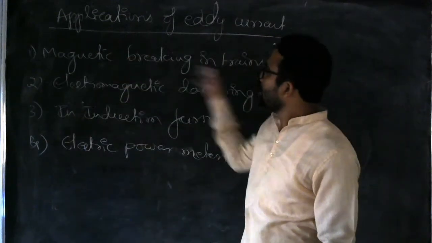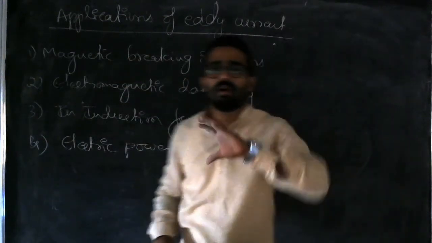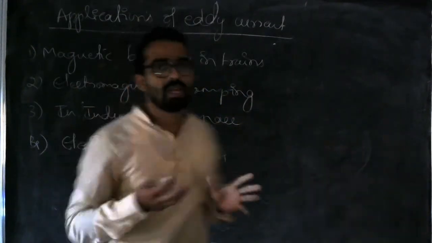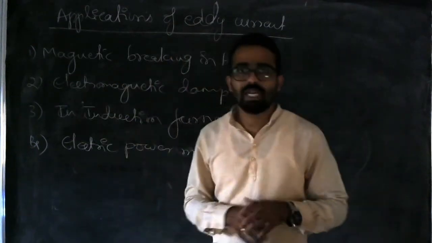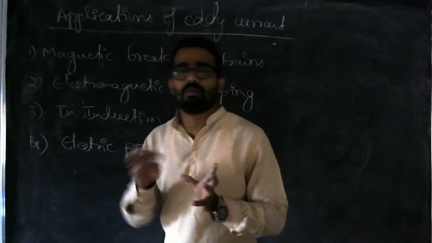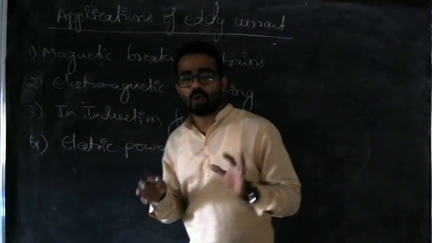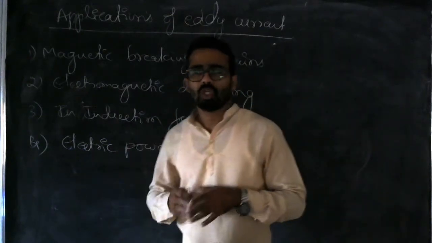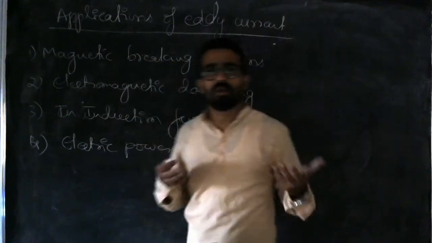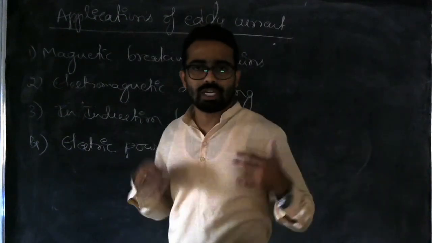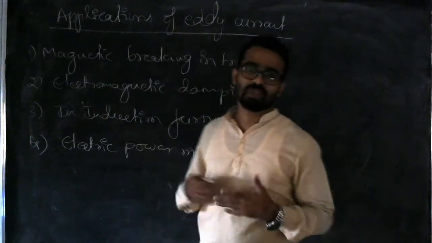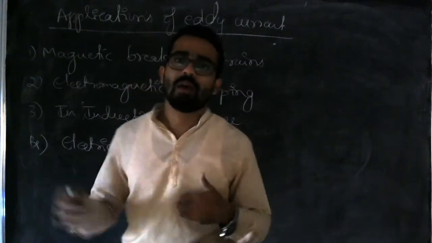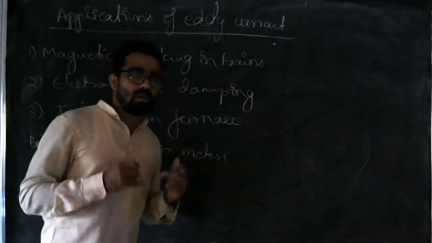In the magnetic braking system of trains, there are some electromagnets which are linked with the wheels of the train, and whatever eddy current is produced in the wheel will oppose the magnetic flux, so that the train can be stopped. So there is no contact between the electromagnet and the wheel. That is why there is a smooth braking system in the case of braking of trains. So this is one of the greatest applications of eddy currents. This is the first one.